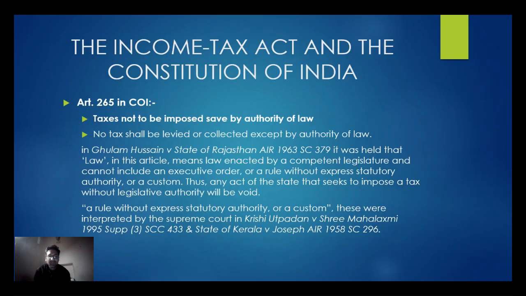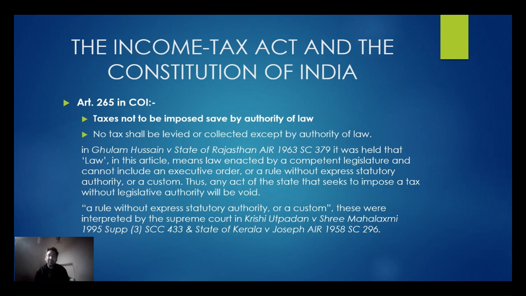The definition of law is precisely given in Ghulam Hussain versus State of Rajasthan, AIR 1963. In this article, law means law enacted by a competent legislature and cannot include an executive order.